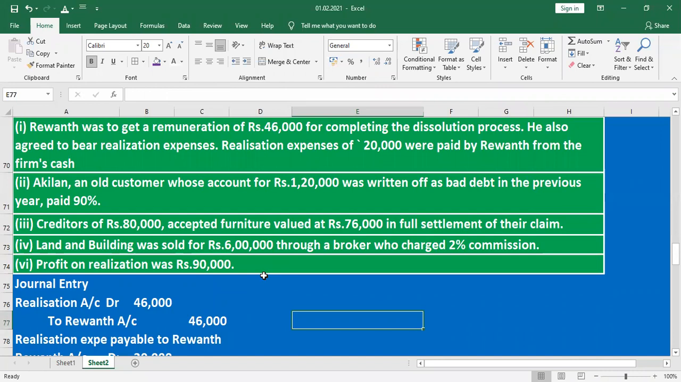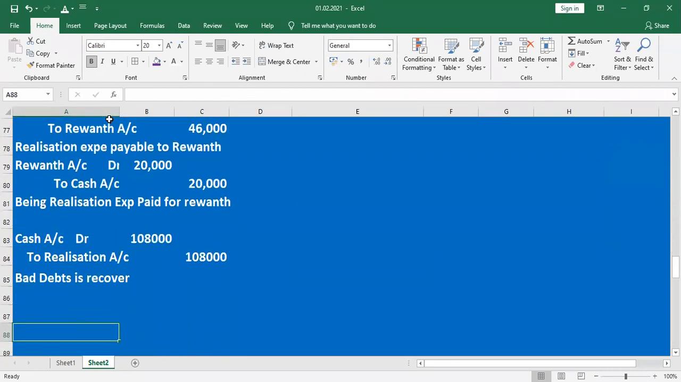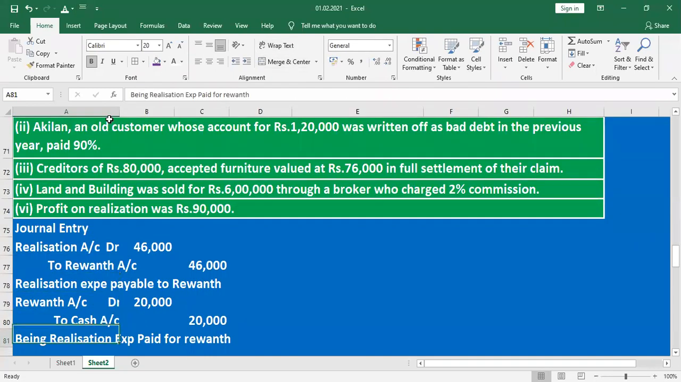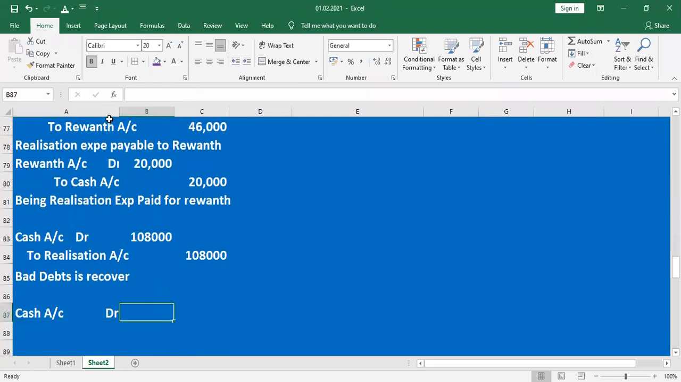Land and building are sold for rupees 6 lakh through a broker who charged 2% commission. Listen, land and building was sold for 6 lakh, and 6 lakh cash comes in. Whenever cash comes in, what is the journal entry? Cash account debit. What is the value here? They are given 6 lakh. Cash account debit 6 lakh.